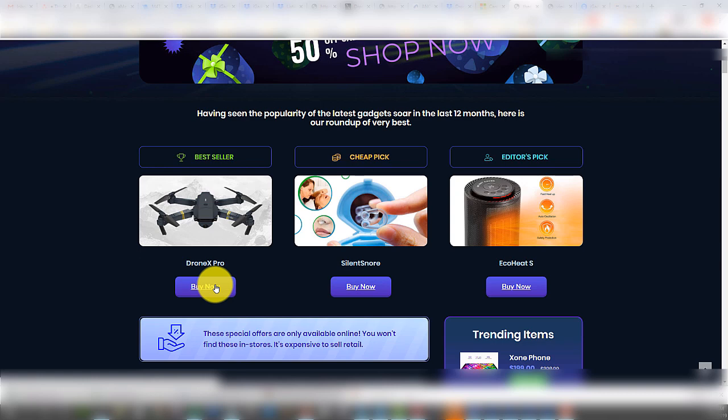Now, if you want to see the advanced setup later on, how I set up the third-party tracker, all that fun stuff, that is for premium members inside Powerhouse Affiliate. You'll be able to see all of the data and everything inside of this campaign and how I would set up the third-party tracker. But you don't have to do that. You're going to see here how I'm going to set up this campaign and test it without the third-party tracker. But let's just, I'm going to quickly update those links, and then I'm going to put this up on Bing and set up the campaign and show you the settings I would use here.